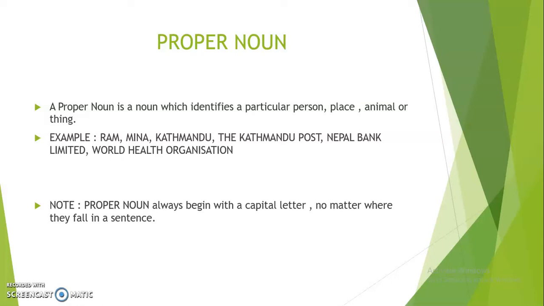Okay, children, these are examples of proper noun. You come to know what a proper noun is. A proper noun is a noun which identifies a particular person, place, animal or thing. One thing to always remember. What is that? A proper noun always begins with a capital letter, no matter where it falls in a sentence. Always remember this important note.